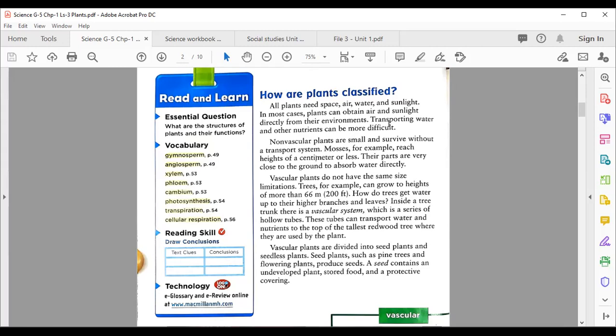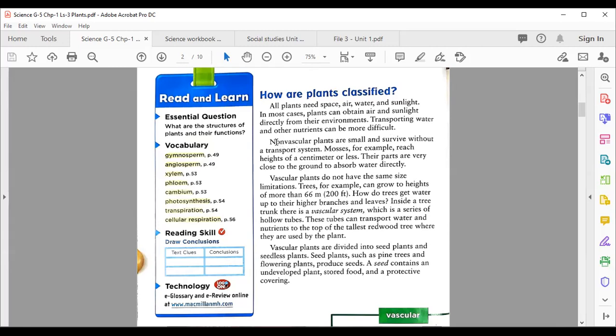If you look at how a plant transports water and nutrients from its roots, it's a little bit difficult. But for air and sunlight, it's very easy. If a plant is in an open environment, it can easily get these things. But for minerals and water, that is a little bit difficult. In a dry environment or dry land, where water is not available, it's very difficult for a plant to grow. But it is a difficult process, so it can be done.